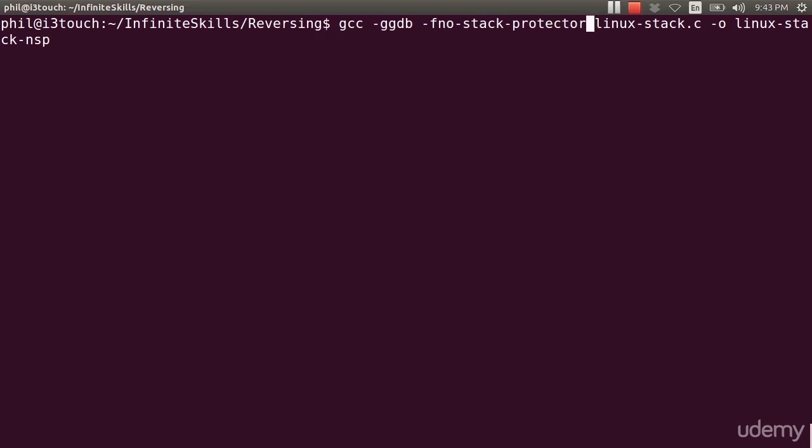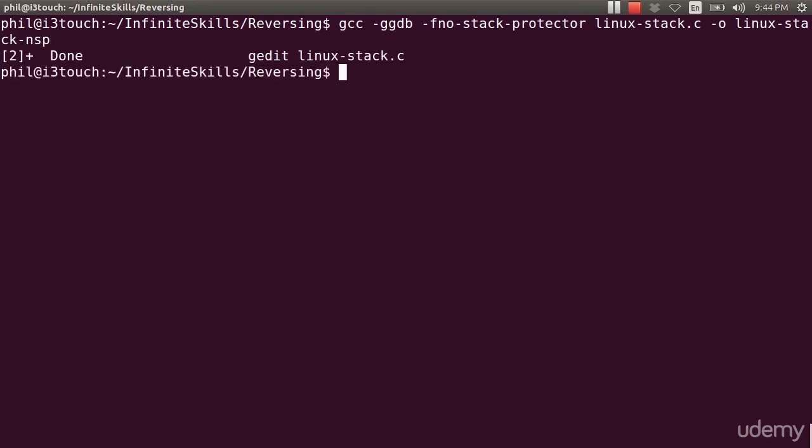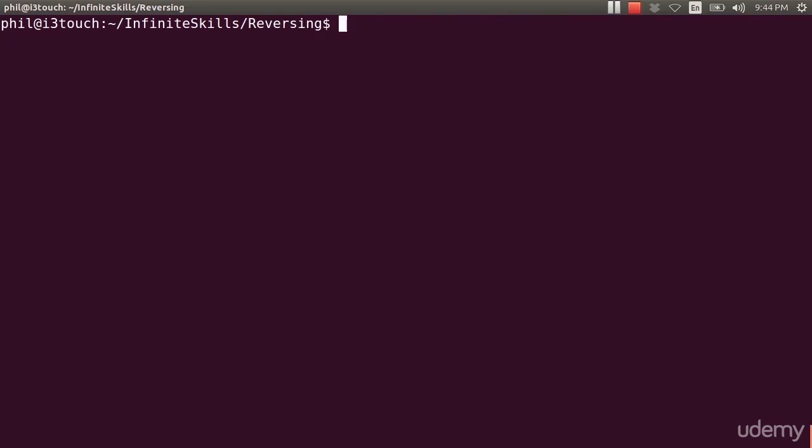I then give it my C file, linux-stack.c, and my output will be linux-stack-nsp for no stack protector. So I can go ahead and run that, and it runs. Now I'm going to do the same thing, but this time I'm going to edit this slightly, and I'm going to take away my stack protector. I'm going to keep my debugging information, and I will make my output just linux-stack.